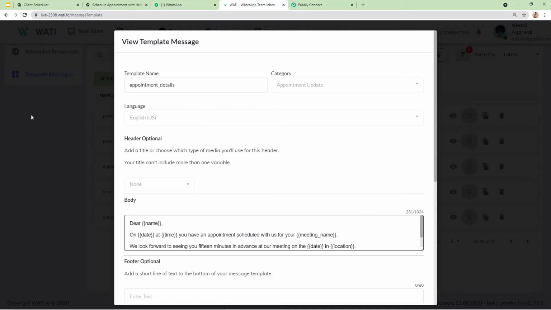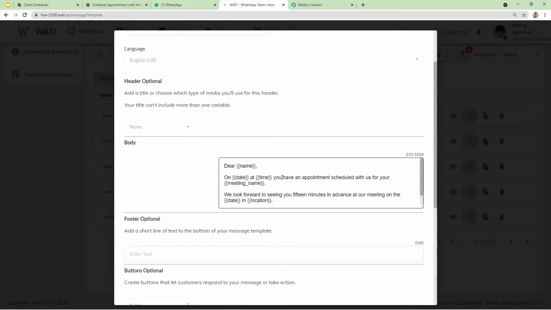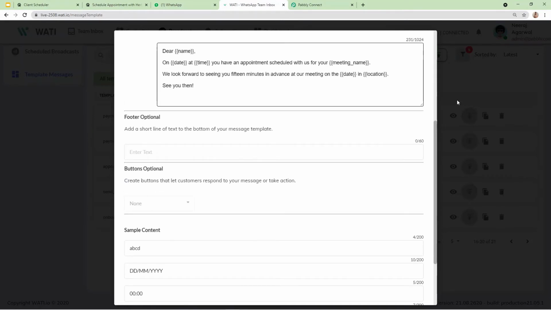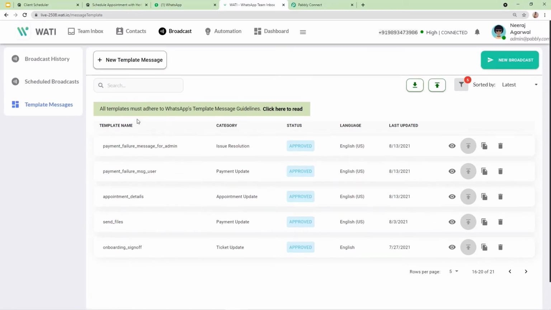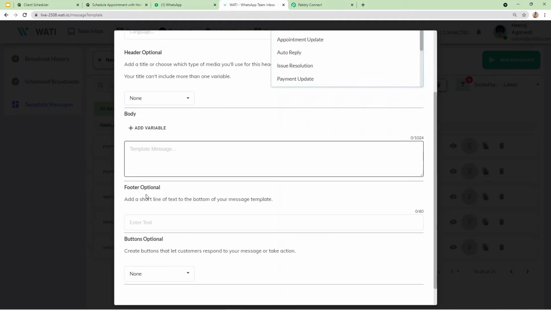The content of my template is: template name is appointment details, category is appointment update, and the body of my template is, dear, the name of my client, on date at this time you have an appointment with us for your meeting. This is the template which I created for my use. Similarly, you can also create a template according to your need, get it approved, and start sending messages from WhatsApp. From this option, new template message, you can also create your template. You just have to mention the name of your template, category, and all the details, body of the template.